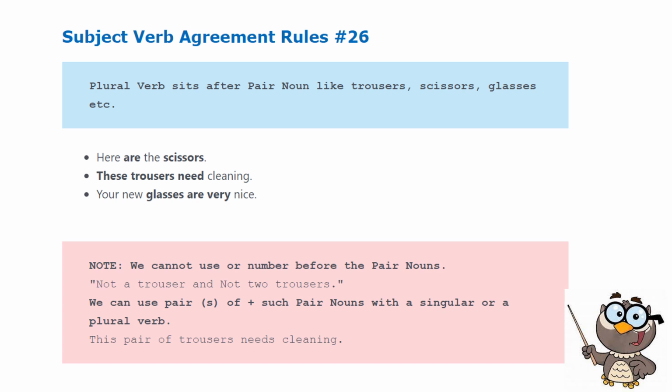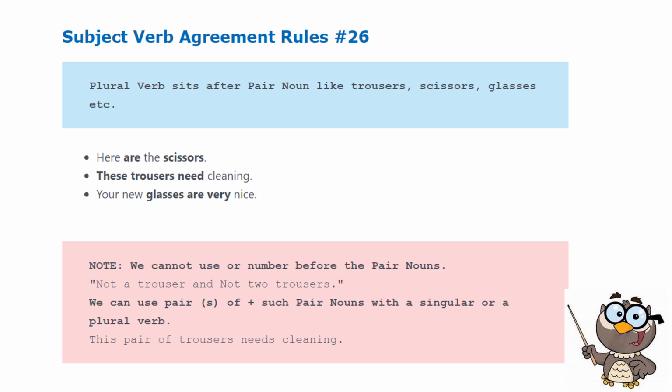Now we have to take note, however, that we cannot use a or a number before the pair nouns. Example, not a trouser and not two trousers. We can use pair of, rather, such pair nouns with a singular or a plural verb.